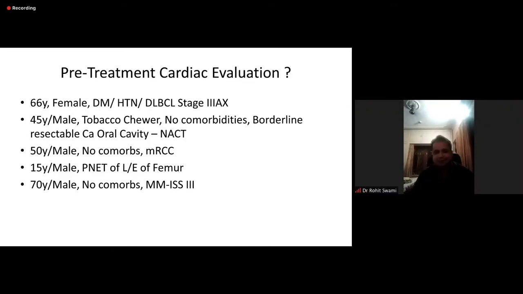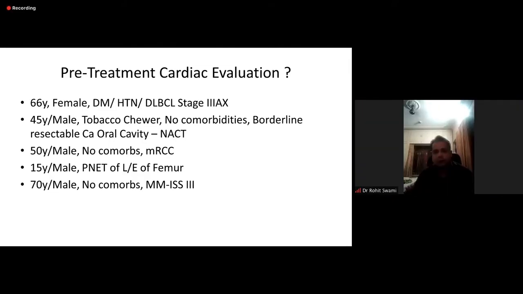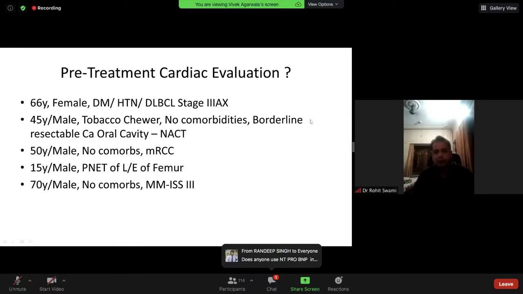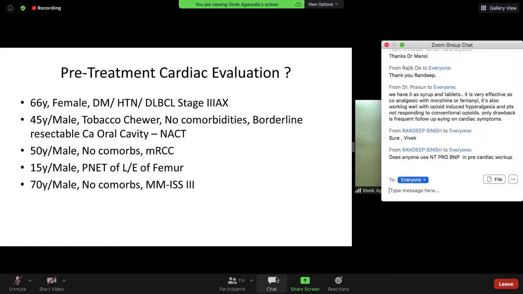Dr. Rashmi, a 15-year-old male, PNET of the lower end of femur. Now we are going to start neoadjuvant treatment. What cardiac evaluation? So the clinical evaluation, of course, and I would do a baseline ECG and a 2D echo, and nothing else. Okay, and a 70-year-old male, no comorbidities, multiple myeloma. We are going to treat. Dr. Aparna.